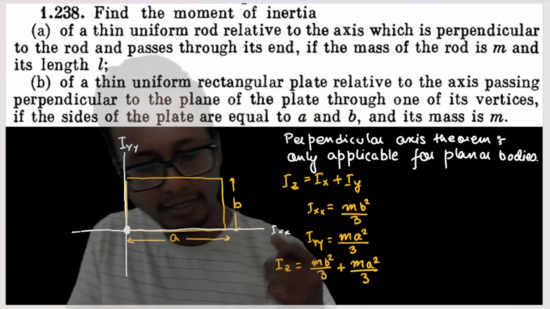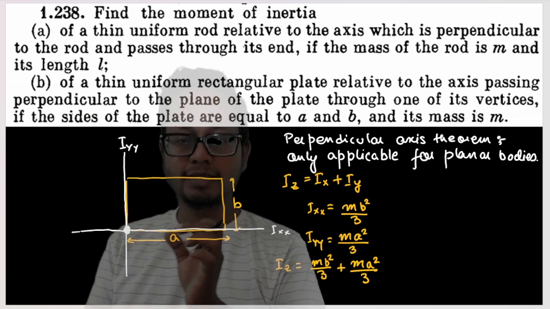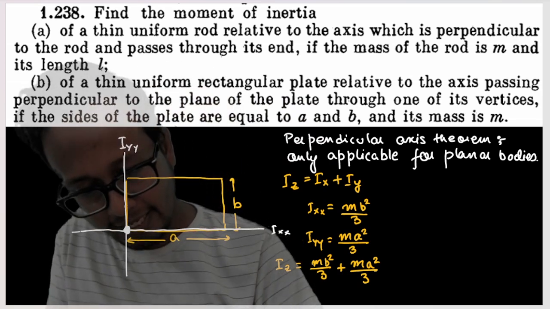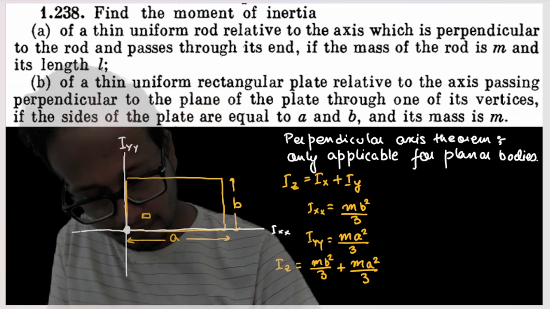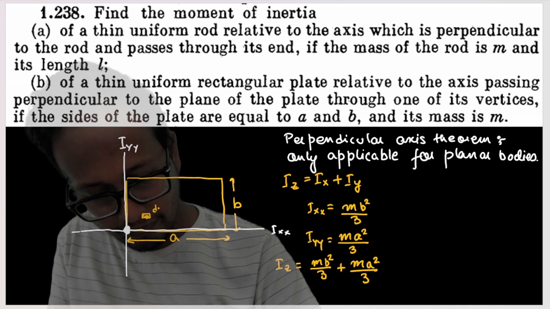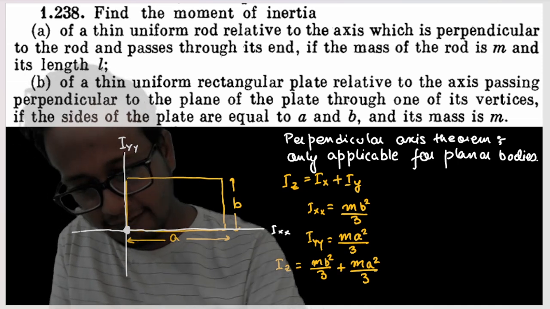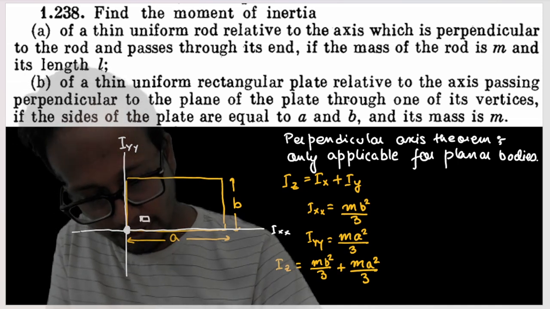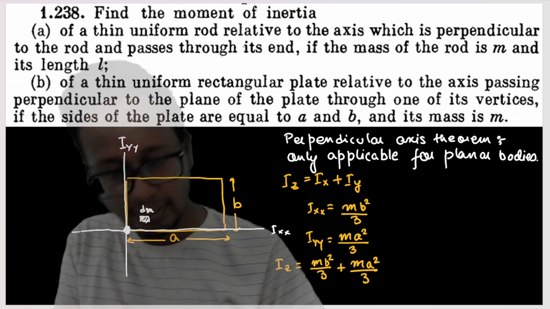Understood? That's it. You can also do it by another method. You can also do it by integration. Let's take an elemental integration out here, an elemental mass dm. But that is a very lengthy method, and I suggest you do not do it by that method. This is dm.